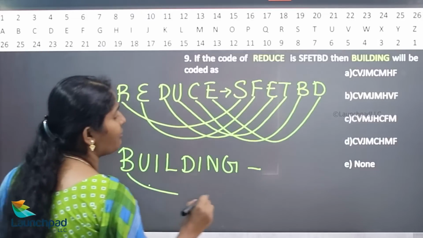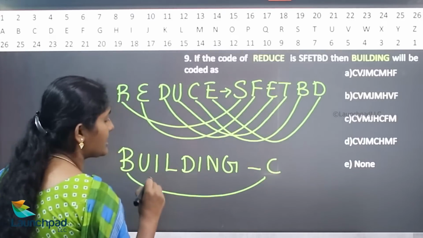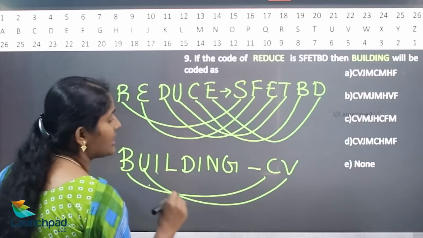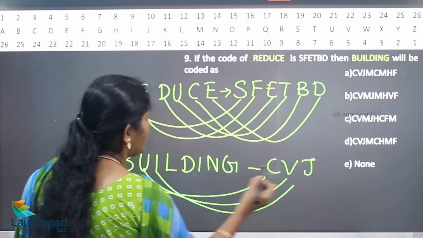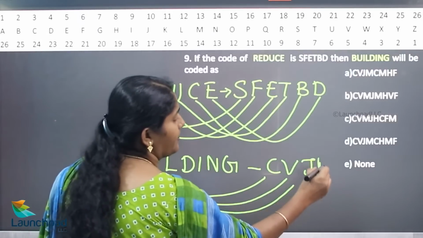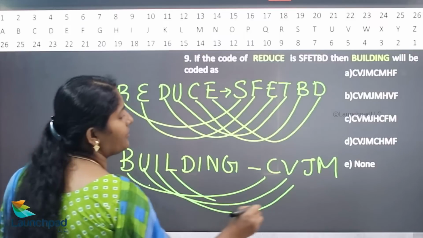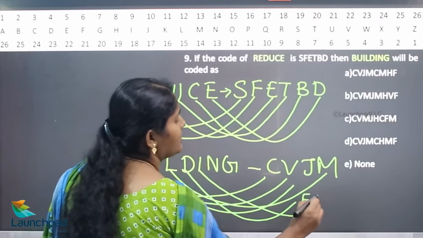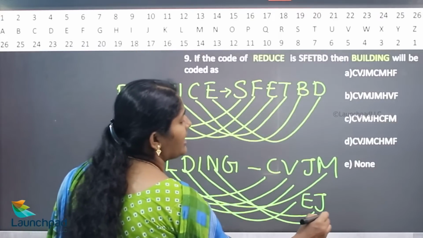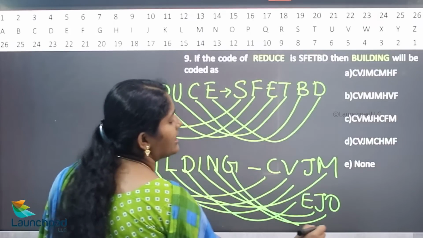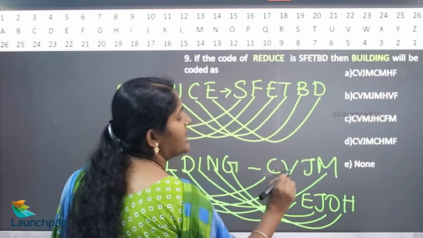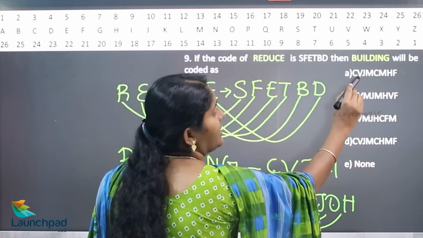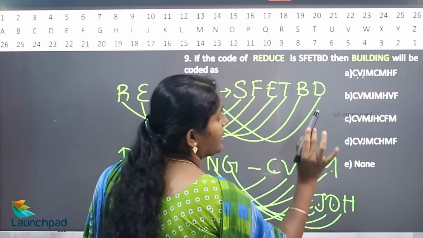What is the next letter of B? C. What is the next letter of U? V. What is the next letter of I? J. What is the next letter of L? M. So what is the next letter of D? E. What is the next letter of I? J. What is the next letter of N? O. What is the next letter of G? H. C, V, J, M, E, J, O, H.